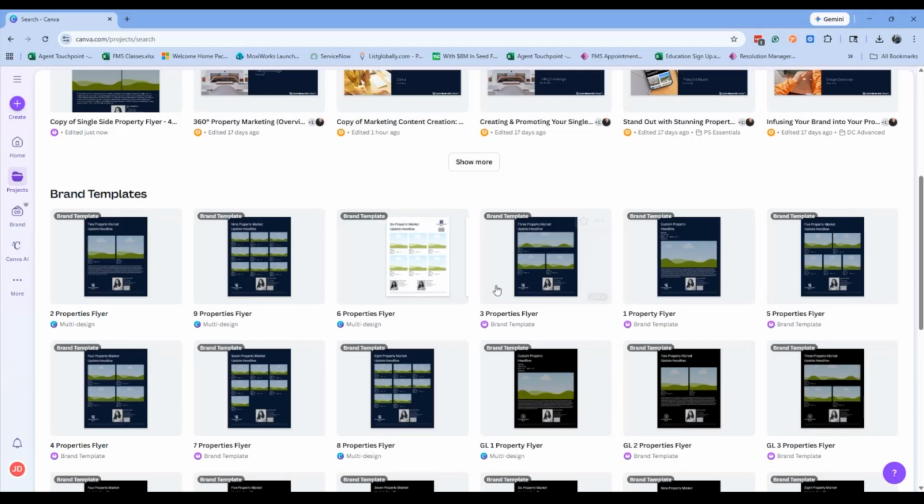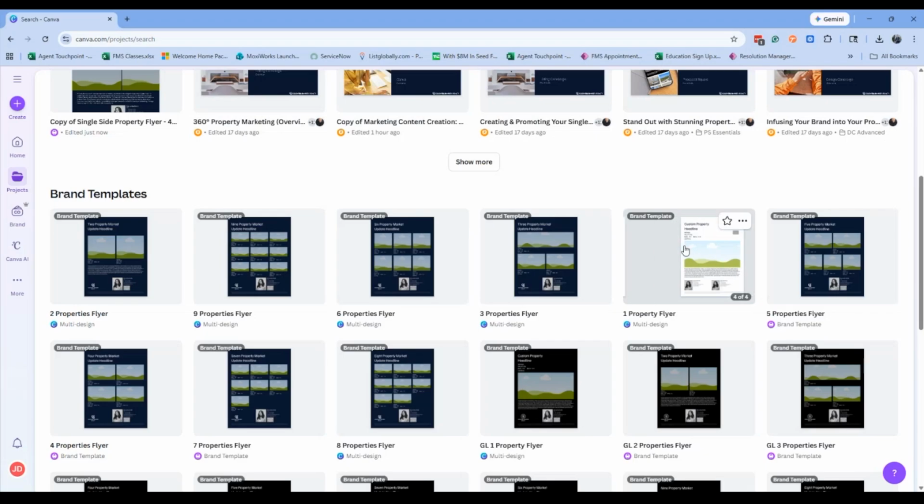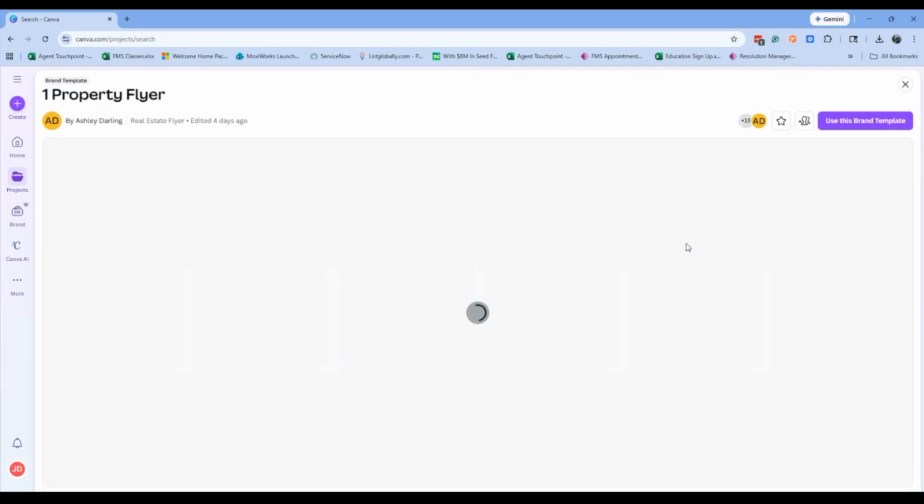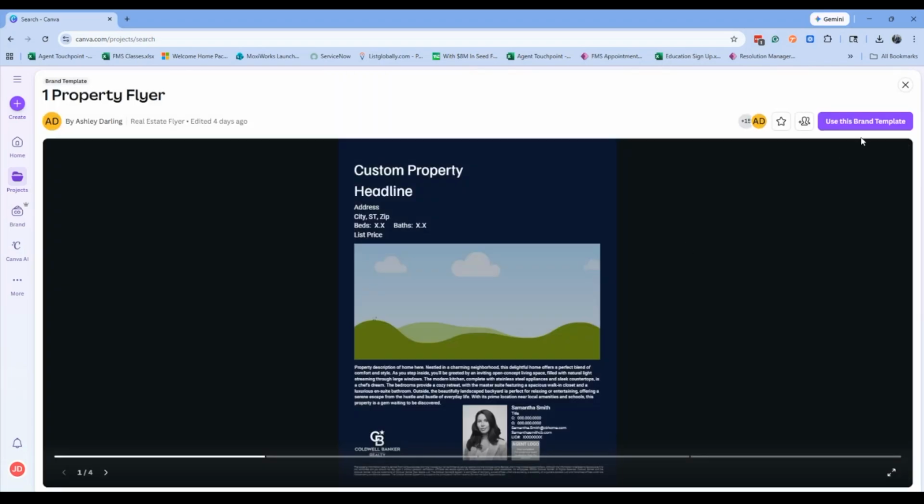In this case, I'm interested in using the single photo, one property flyer. I can simply click on that tile, and then in the top right, click on use this brand template.